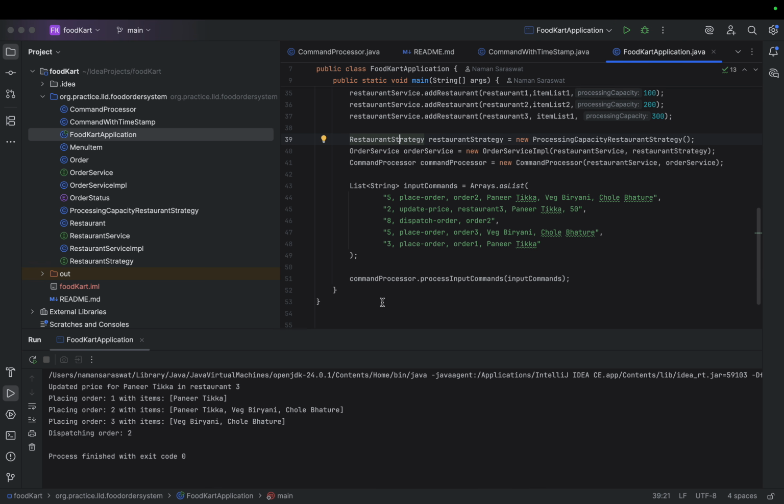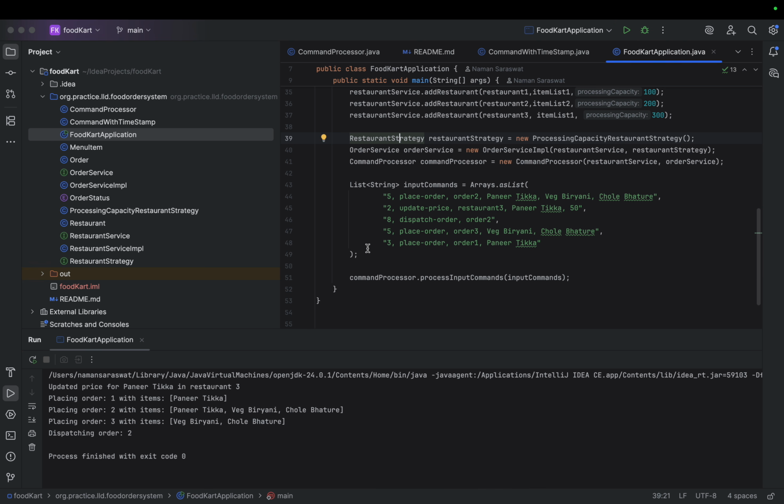So if you see, it is update price. The timestamp of this is 2, that is lower than anything, so that's why it was executed in that order. Then we have placing order 1 with items paneer tikka.